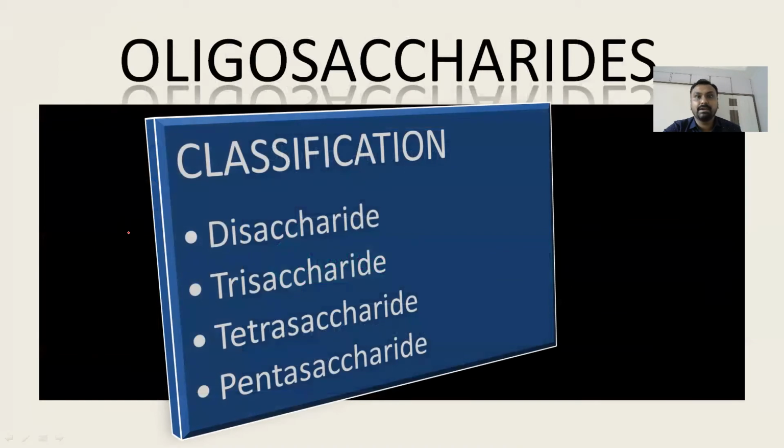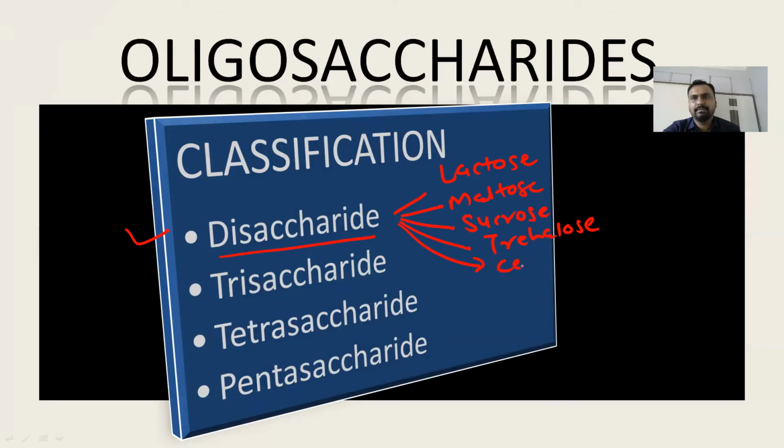They can be classified into disaccharides, which are made up of two monosaccharide units. Examples are lactose, maltose, sucrose, trehalose, cellobiose, isomaltose, etc. Then trisaccharide, tetrasaccharide, pentasaccharide. A trisaccharide is made up of 3 monosaccharides, a tetrasaccharide of 4 monosaccharides, and a pentasaccharide of 5 monosaccharide units.